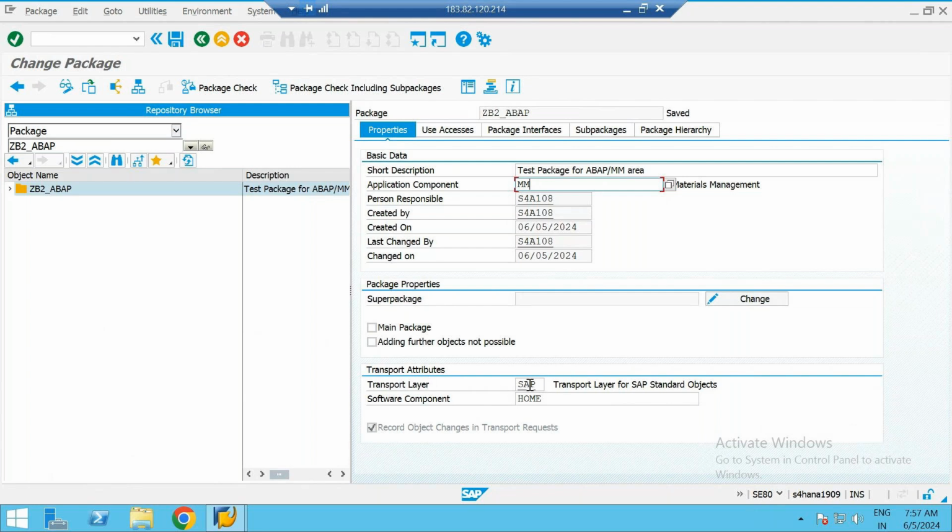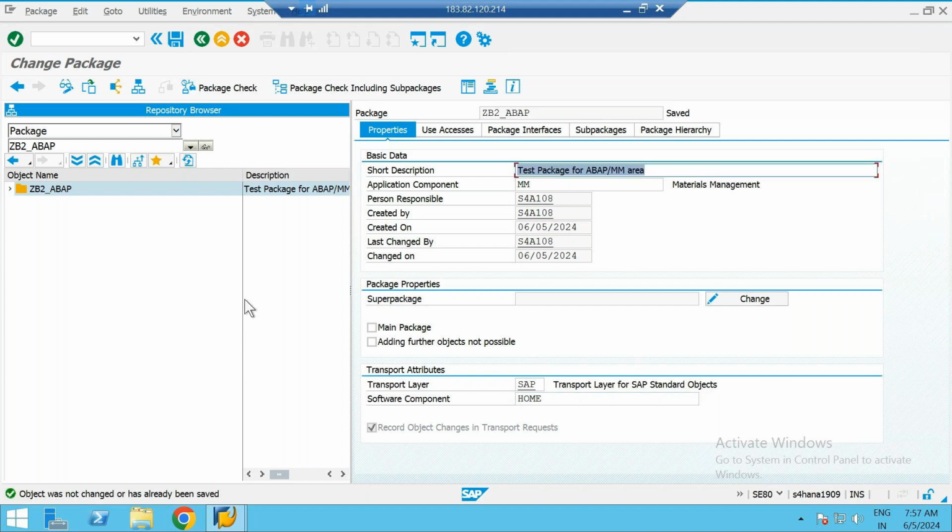Then you have to give the transport layer, and the software component will be filled automatically depending upon your project transport layer and all. The transport layer is responsible for moving the changes from one system to another system. Again, it's not something you do, it is something that your basis team does. It will be filled automatically, but you will never create a transport layer. Transport layers are created by basis teams. Then software component again will be filled automatically. So once you fill all those details in that pop-up, you have to click on save.